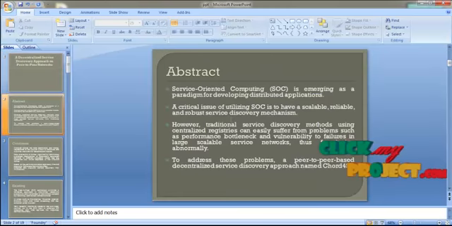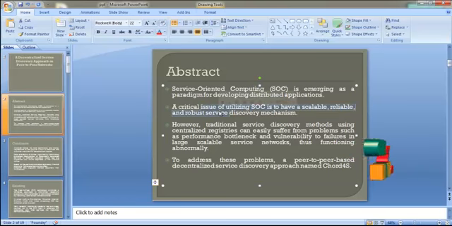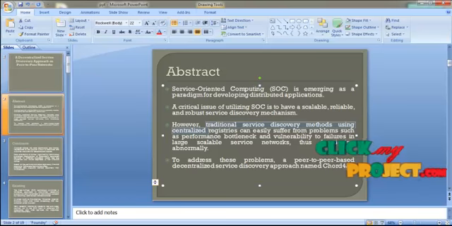network. Service-oriented computing is emerging as a paradigm for developing distributed applications. A critical issue of utilizing service-oriented computing is to have a scalable, reliable, and robust service discovery mechanism. However, traditional service discovery methods using centralized registries can easily suffer from problems such as performance bottleneck and vulnerability to failures in large-scale service networks, thus functioning abnormally.